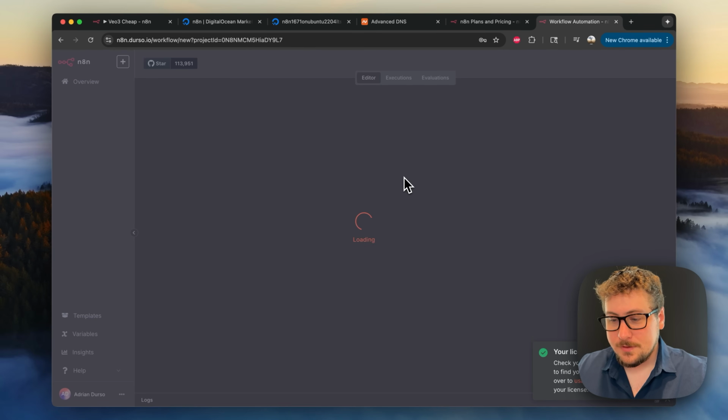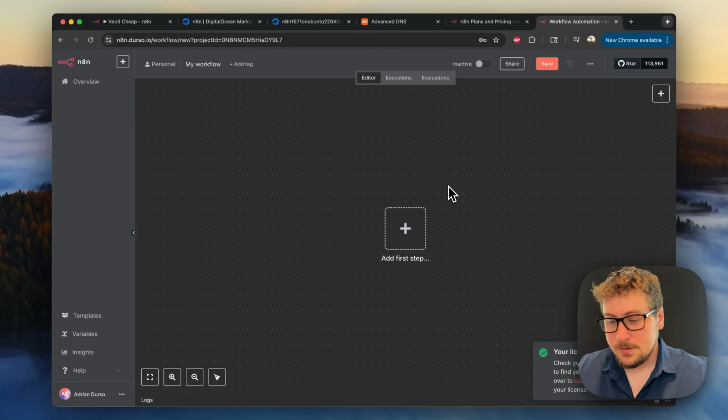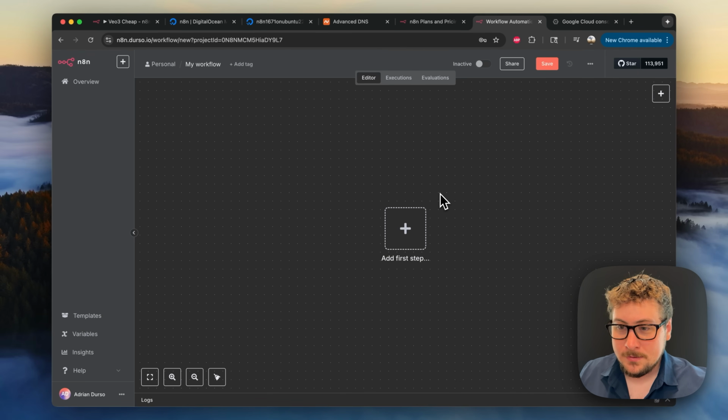I'm going to create a new workflow, and this is going to lead into my Google authentication section, which you will need to do for certain Google apps like Google Drive, even if you're not self-hosted, but if you are self-hosted, you'll need it for every single Google app. Normally on a lot of websites, you can click a sign in with Google button, just enter your information, and everything works perfectly fine. However, if you are self-hosted, that will not work because you will need to be setting up the back end of that. That sounds a little bit complicated, and it is, but just follow this exact tutorial.